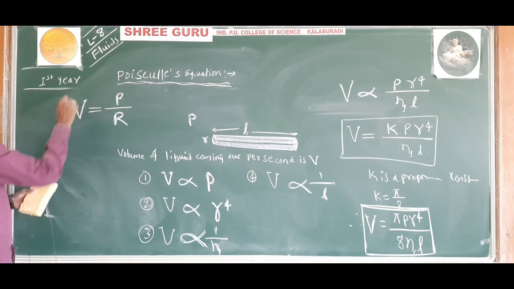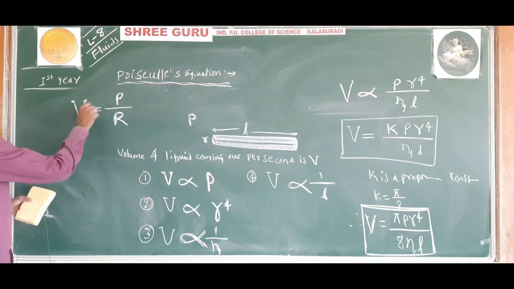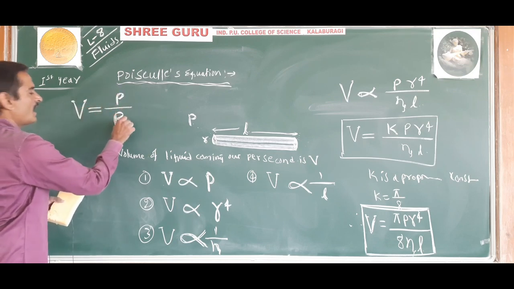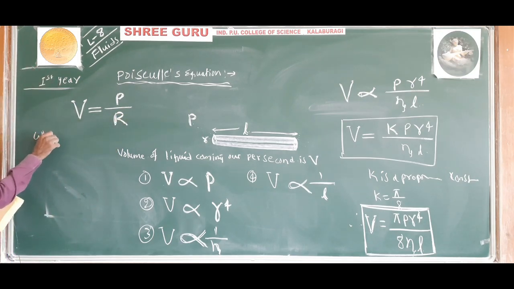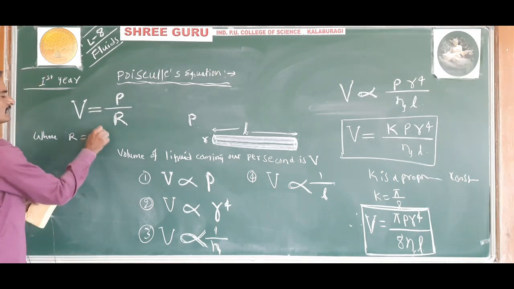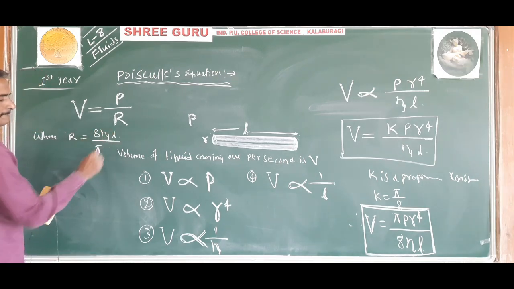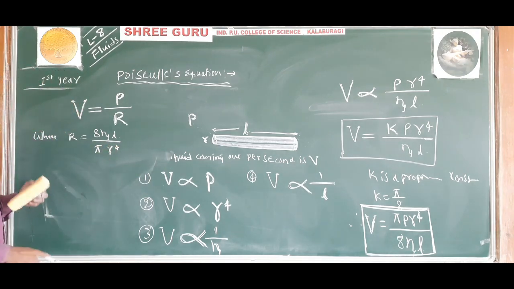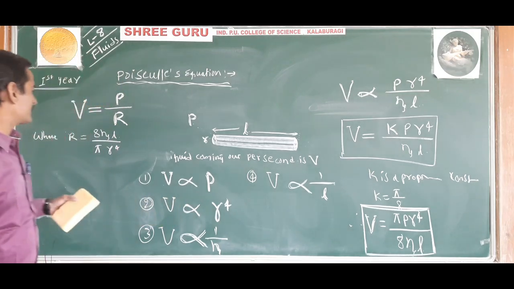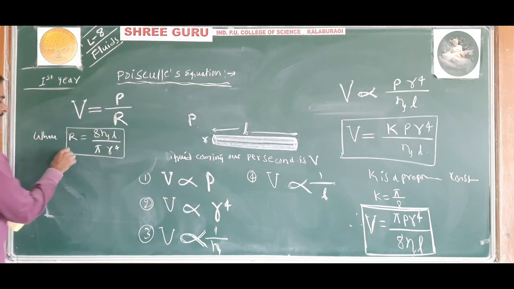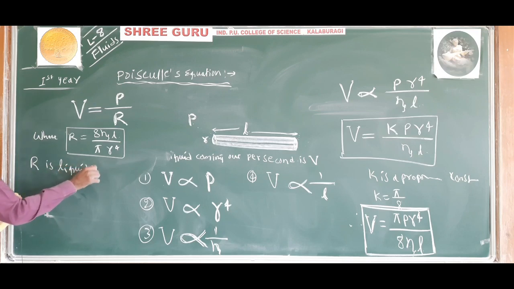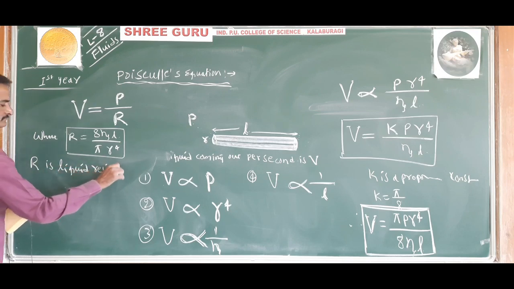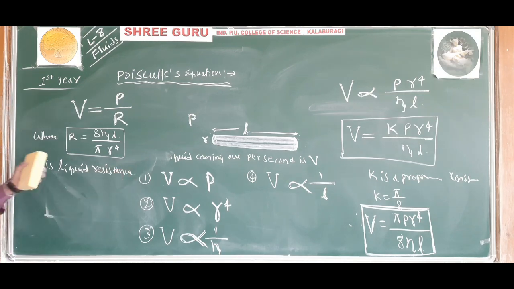That is, the volume of liquid coming out per second is equal to pressure divided by R, where R is equal to 8 eta L divided by pi r raised to 4. This is the expression for R, and R is called the liquid resistance.